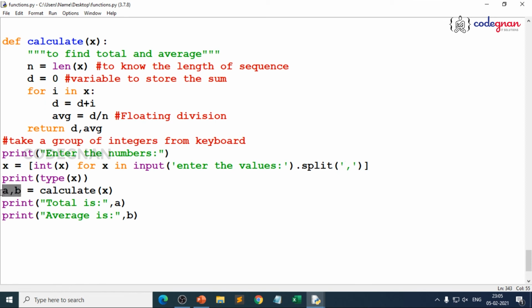We have seen how a variable is assigned to a function, and we are taking multiple input from a user, floating division, importance of return, for loop. So this is a very good program. So make sure that if you are confident with the logic of the function, then you can write in any way. So make sure you understand the concept of comprehensions.